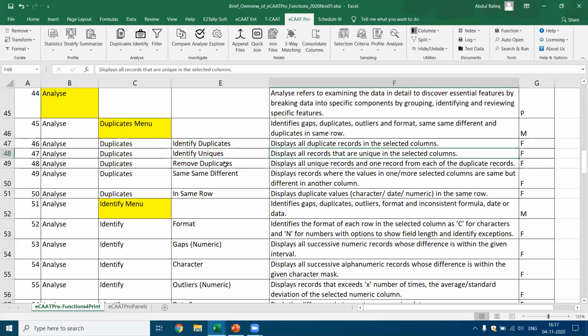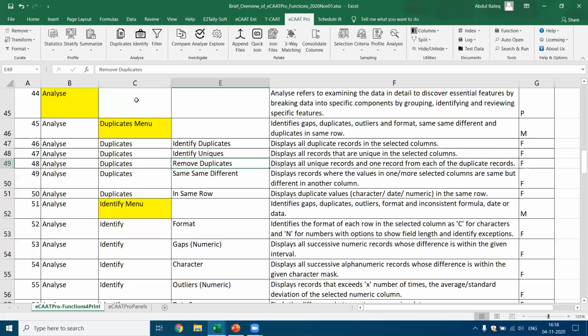You can also remove the duplicates, which means you want to keep only one set of records and you can remove the duplicates. For example, let's say you got a set of salary data and the salary data is available for the full year. Now you want to prepare the list of employees for whom the salary has been prepared during the year. So in that case, from that salary data, which consists of all the salary payments during the year, you can use this function, remove duplicates. This will remove all the duplicate records and it will give you one unique record for each of the duplicate records. Similarly, you have same, different, same row, etc.